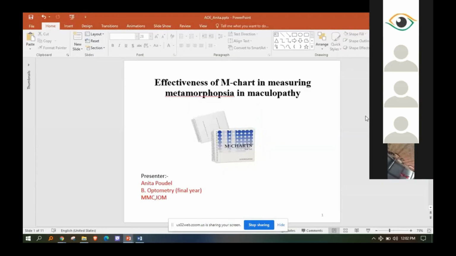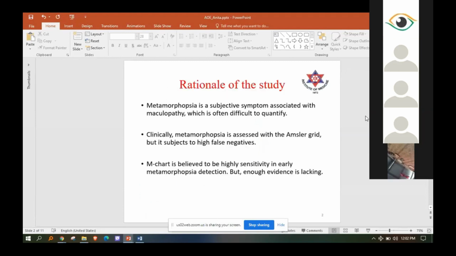Good afternoon, everyone. The topic of my present research was the effectiveness of M-chart in measuring metamorphopsia in maculopathy. The rationale of the study: as we know, metamorphopsia is a subjective symptom associated with maculopathy, which is often difficult to quantify. We have been assessing metamorphopsia using the Amsler grid in clinical practice, but this results in high false negative error, and one of the most limiting factors is that it is not possible to quantify metamorphopsia using the Amsler grid, our original traditional chart.